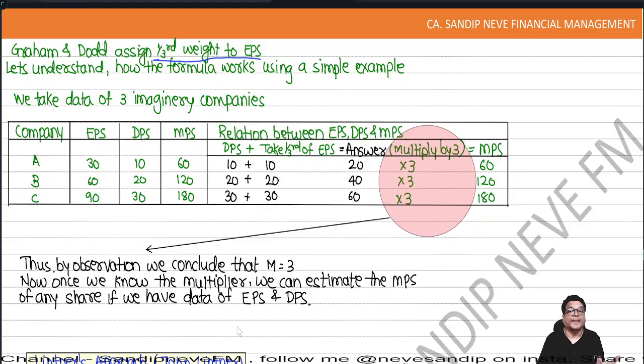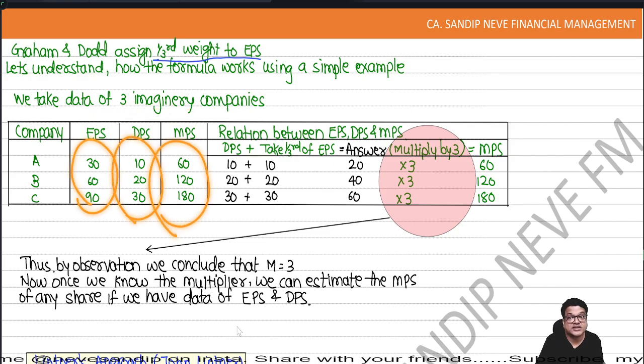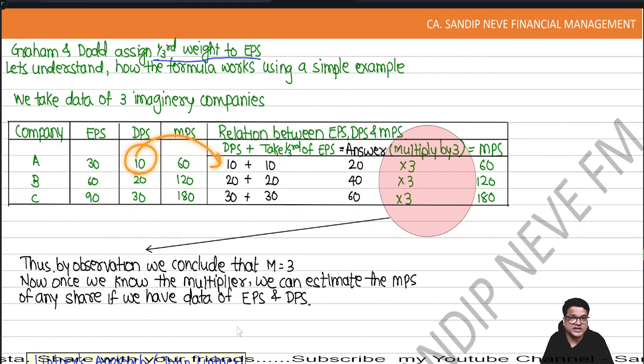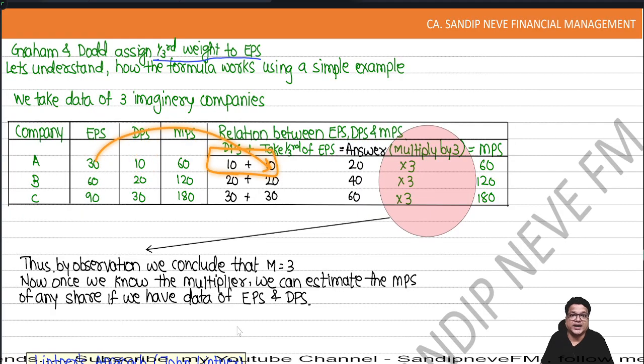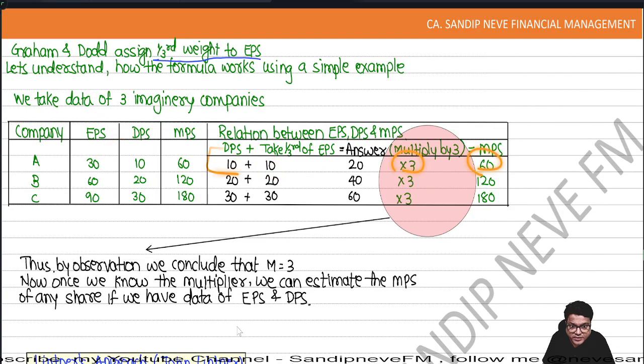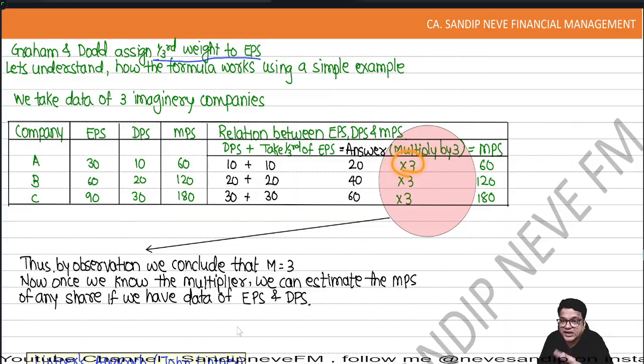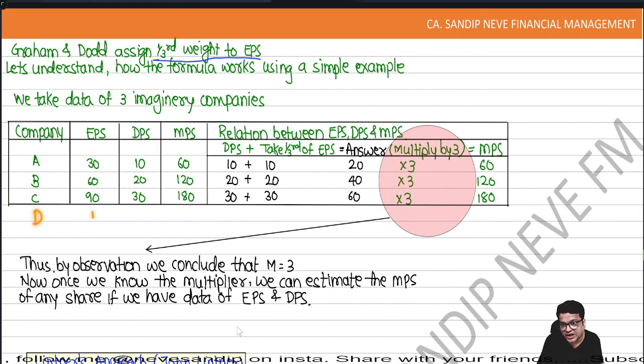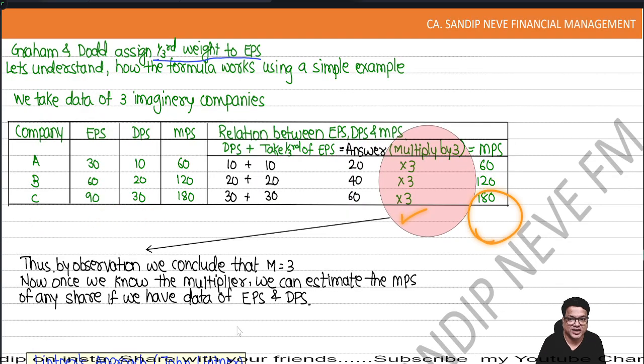Okay, fine. Now we have taken three companies, random, imaginary. Their EPS is given, their DPS is given, and their MPS is given. And then Graham and Dodd observe this. You take 10 rupees of DPS as it is. You do one third of the EPS, so that is 10. So 10 plus 10 is 20, and the MPS is 60. So in between, the multiplier is 3. And then he said, oh, for all the companies, the multiplier is 3. Means if now I have some new company, instead of ABC, if I give you company D, I give you EPS, I give you DPS, you can use the multiplier and predict the market price. That's what he means to say.